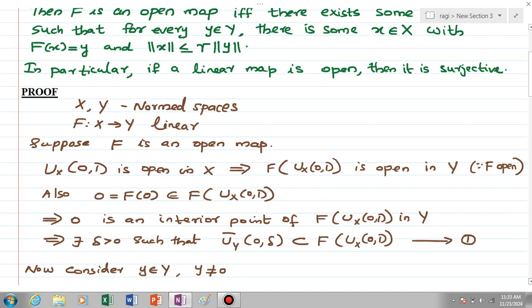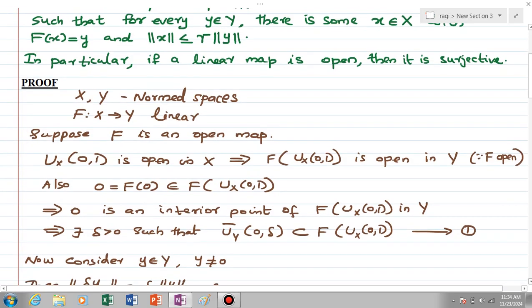So we can find a ball, open and of course closed, fully contained in f(U_X(0,1)), by the definition of an interior point. Let it be equation number 1.